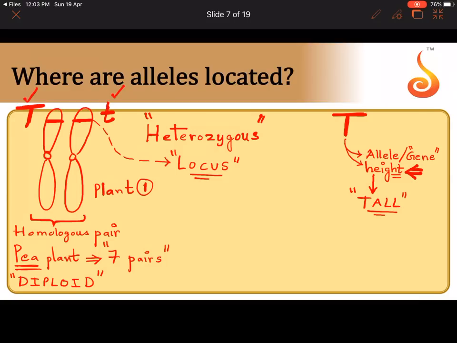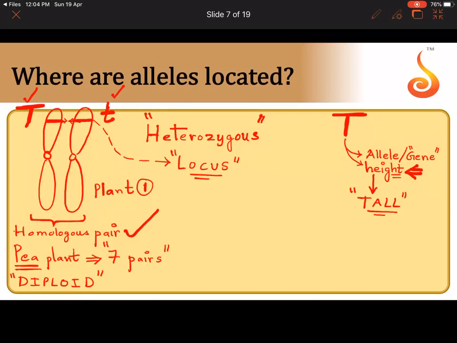And where are they located? Are they located on the same chromosome? No. Same pair? Yes. They are located on the same homologous pair, but in the corresponding members. Capital T is on one chromosome, small t is on the other chromosome. Can you see that the location is also the same? The location of capital T corresponds to the location of small t on the members of the homologous pair. Is that clear to all of you? So now you know where alleles are located in a diploid organism. In a homologous pair, one of them will have capital T, one of them will have small t.